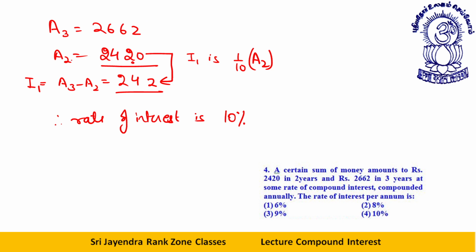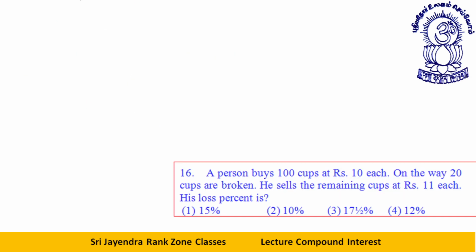Now, what I need to teach you is, just see this digit. Most of the time, with a smaller time period, 2 years, the 10th digit of this number will be the last digit of this interest. Also, this is 0. If the same digit comes over here, then 90% chances your answer will be 10%. Okay. I hope so far things are clear. You can have a look at it. Before I proceed to the next question, I will be taking that concept which I taught you just before this.